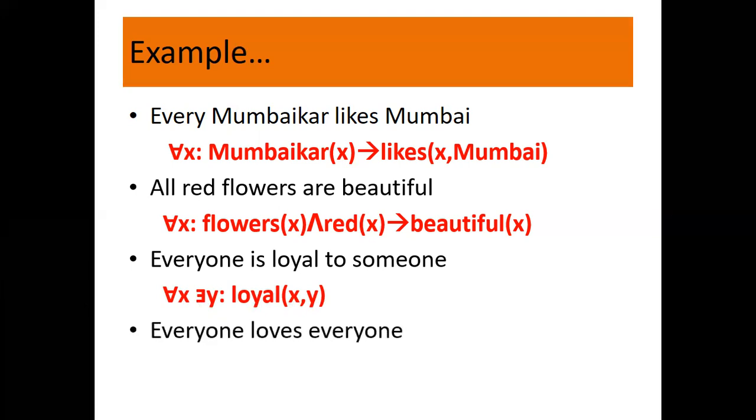Okay. Now let us look at another statement. What is it saying? Everyone loves everyone. Now, here we don't have any name or predicate, so it is a bit tricky. How do we represent it? Everyone, for all X, everyone, for all Y. So everyone loves everyone, where the first everyone is represented by X and the second everyone is represented by Y. And when we say everyone, it means all, so the universal quantifier is shown here.